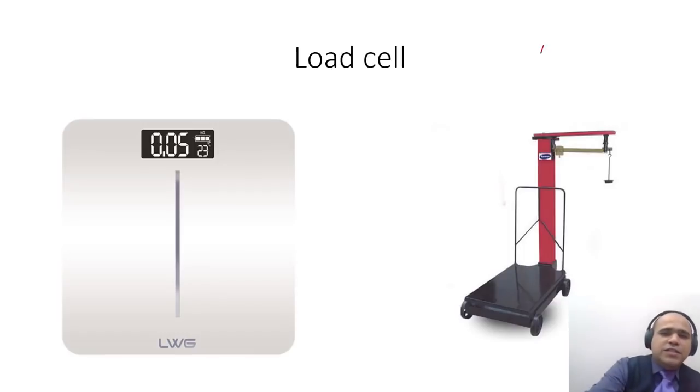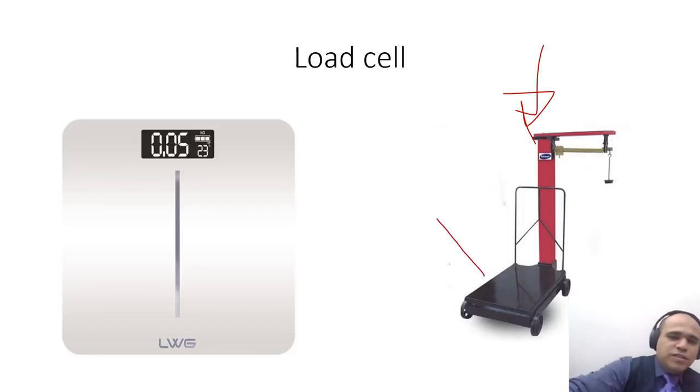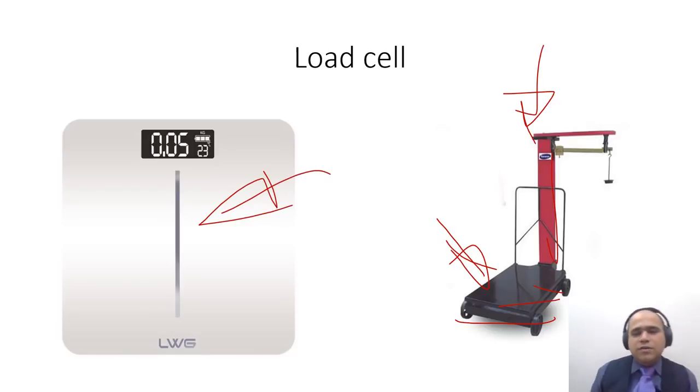Now in the railway station you might have seen these kinds of scales. So you put a heavy load up to a few kgs, and there could be a mechanical spring balance, or there could be a load cell at the base to give you the digital reading. Even this load cell is used in the weighing machines that you typically see inside your house.